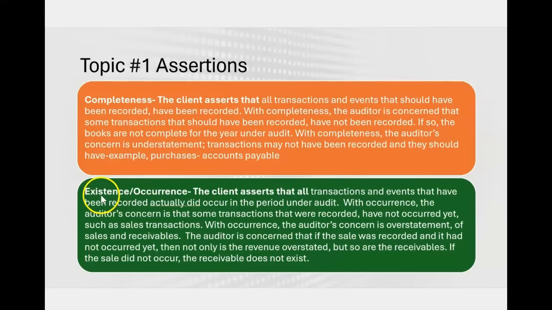So when you see existence with occurrence together, existence tends to relate to the balance sheet accounts of assets, liabilities, and equity, whereas occurrence tends to deal with the income statement accounts like revenue and expenses. And that should make sense, because if the sale hasn't occurred by year end, then the receivable from that sale doesn't exist and should not be on the balance sheet.